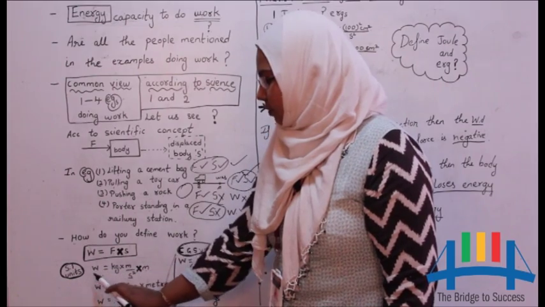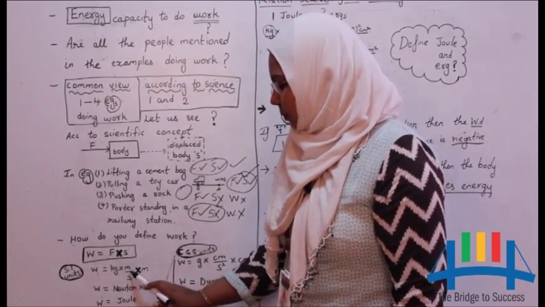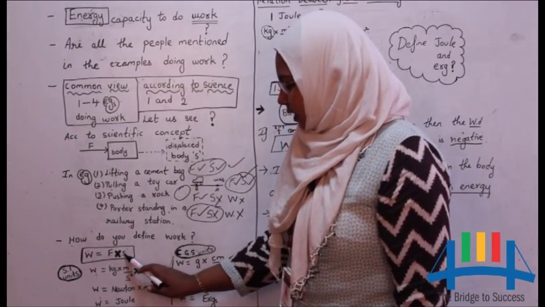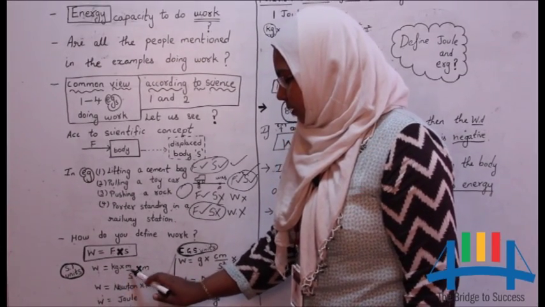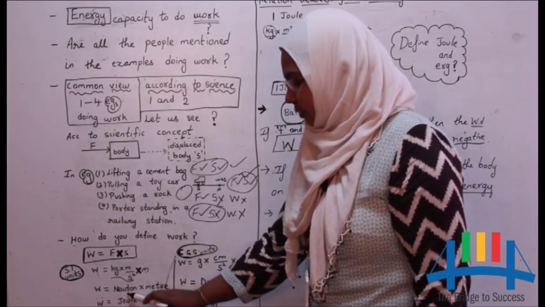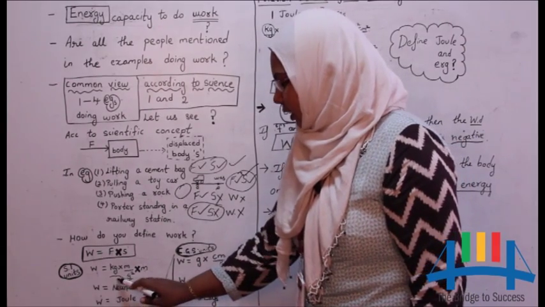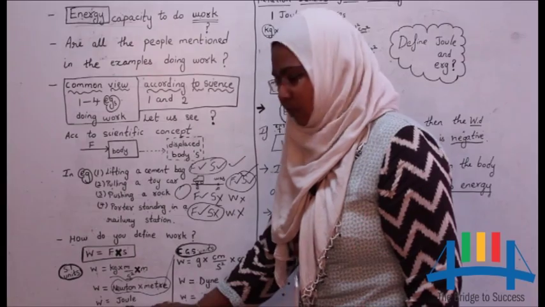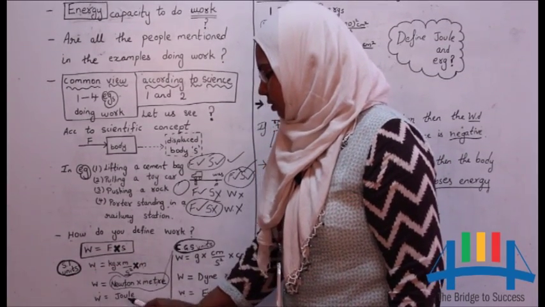The SI unit of work is, force unit is kg into meter per second square, and this into displacement unit is meter. So kg into meter per second square is also called as Newton. We can write it as Newton into meter. This whole thing together, Newton into meter, is called joule. So work unit in SI system is joule.